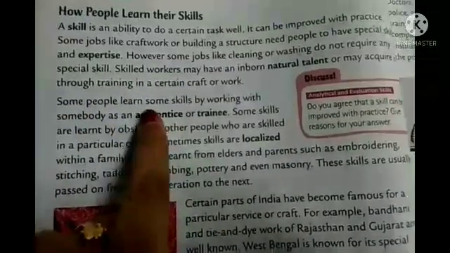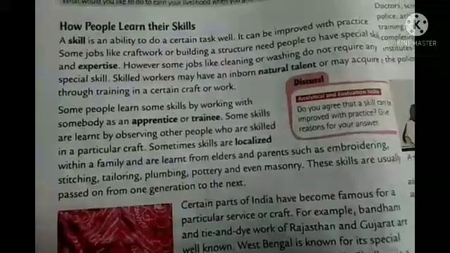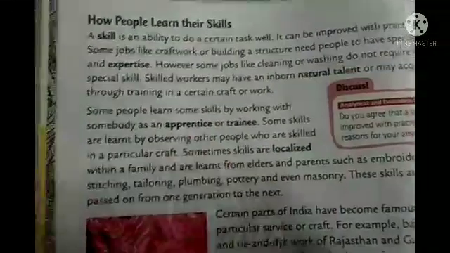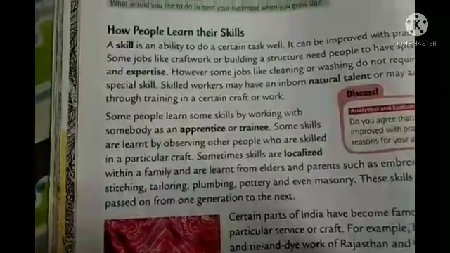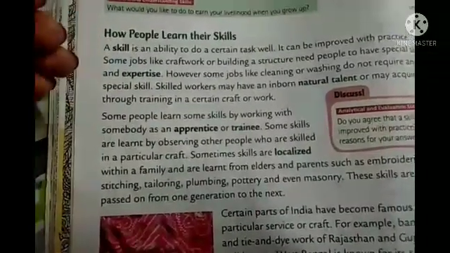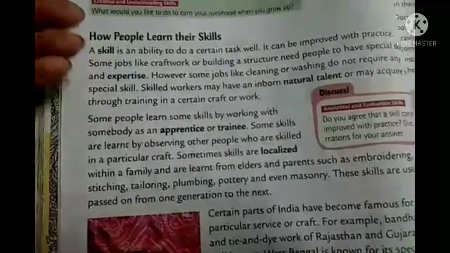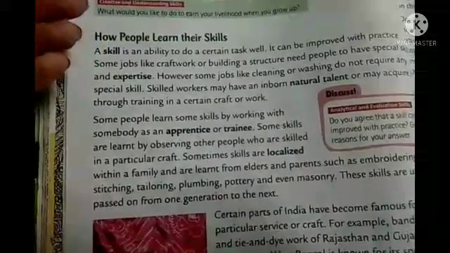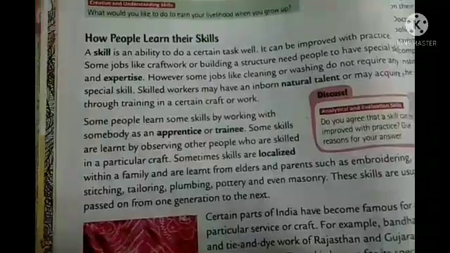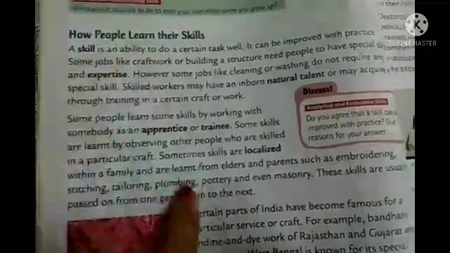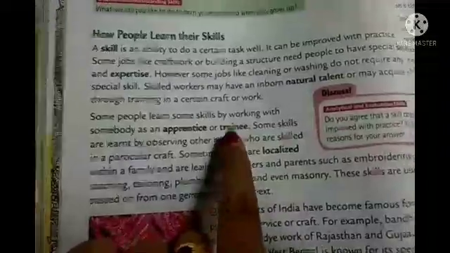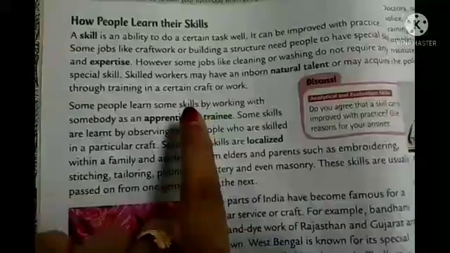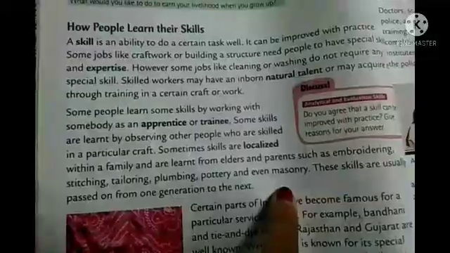Some people learn some skills by working with somebody as an apprentice or trainee. What does apprentice mean, students? It means you are involved with someone for a brief period of time to learn that skill, and when you complete that course or your duration is completed, then you can leave from there. That is called being an apprentice, also called a trainee. When you join that institution, you learn, and then you can apply it.